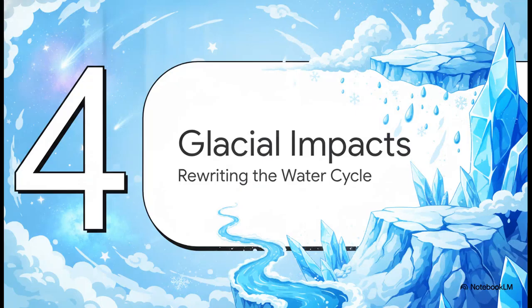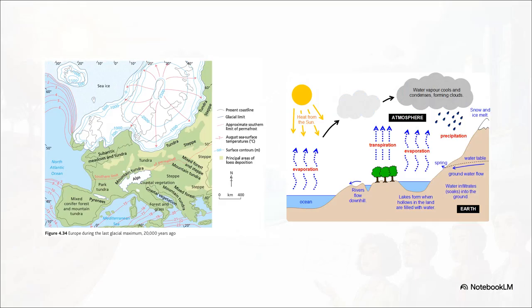All right, let's look at the terrestrial impacts in Section 4, Rewriting the Water Cycle. Let's see how these cosmic triggers physically conquer Earth's life support systems. So, 20,000 years ago, during the last glacial maximum, ice up to 1 kilometer thick completely submerged regions like Scotland, Wales, and northern England, literally buried under a kilometer of ice.